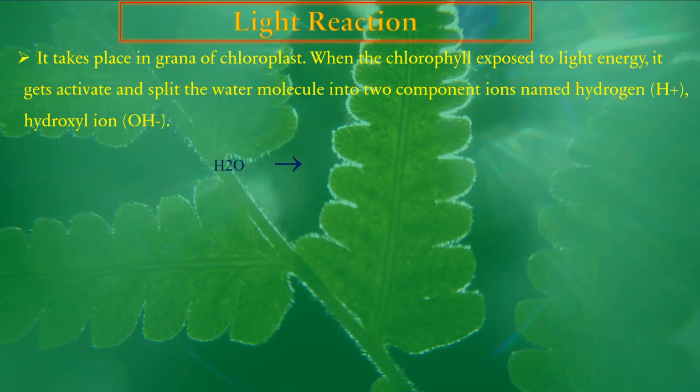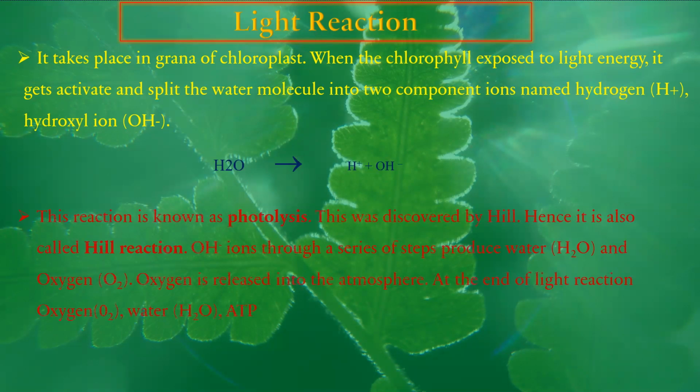So this is called photolysis, meaning breakdown of water into two components, protons and hydroxyl ions. All these reactions were first explained by Robert Hill. Hence, the light reactions are also called Hill reactions.